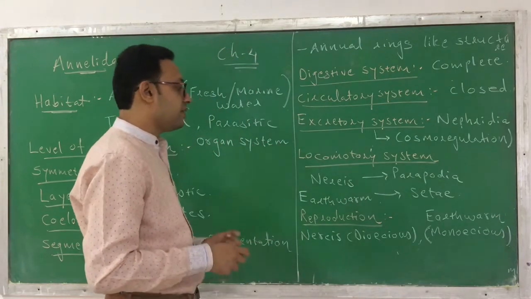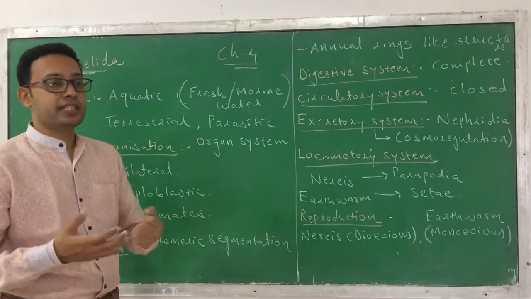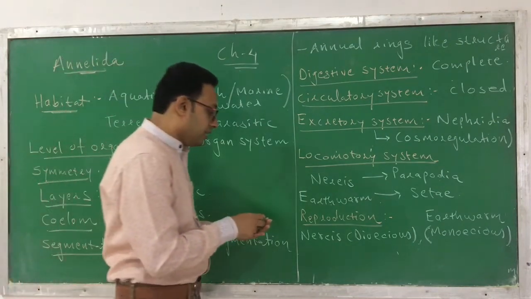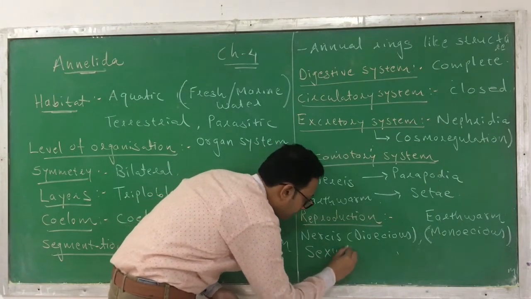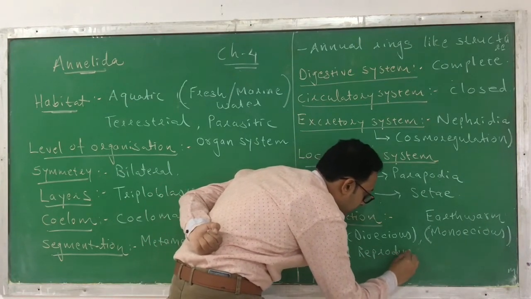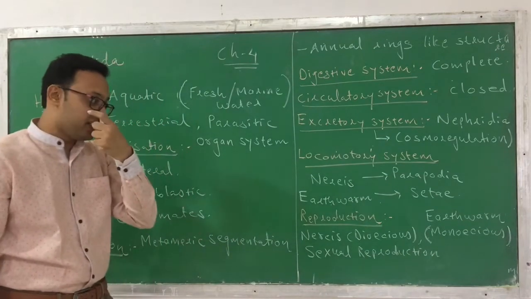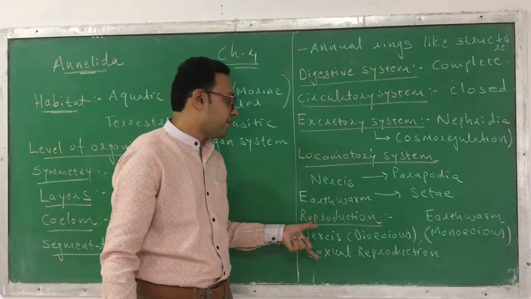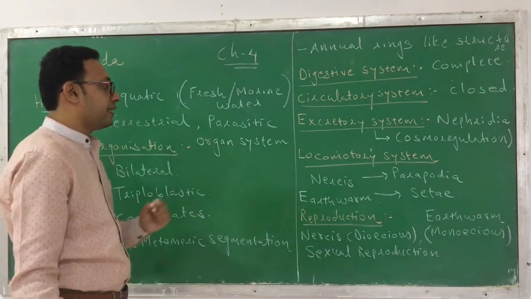Okay, so this kind of characteristic or sexuality is observed in the animals of phylum Annelida. Here they reproduce by sexual reproduction. What is the method of reproduction? So they reproduce by sexual reproduction. Sexual reproduction is the method by which they reproduce. Okay, so this is the kind of reproduction observed in phylum Annelida.